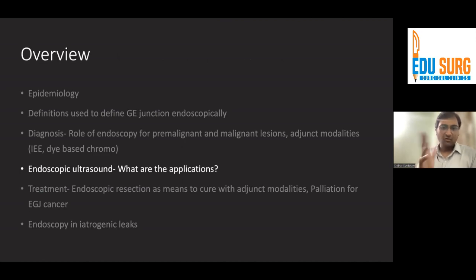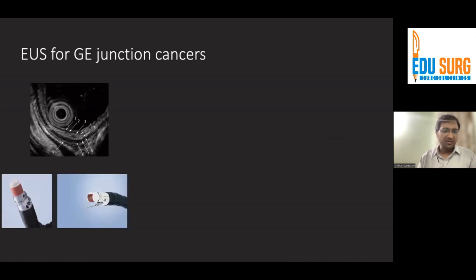Now, coming to endoscopic ultrasound, what are the applications of EUS in these patients? EUS can be either a radial EUS, which can help us detect the layers, or a linear EUS, which helps us to perform sampling or do some therapy. EUS can be used for T staging. The accuracy is reasonably high, but this accuracy is largely for luminal tumors.